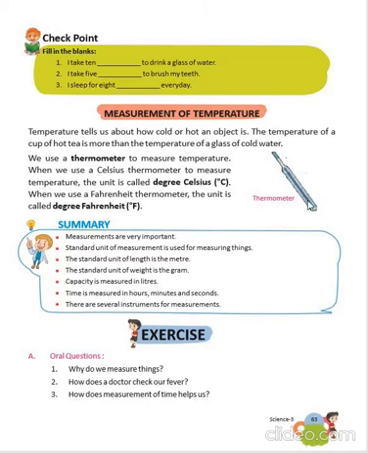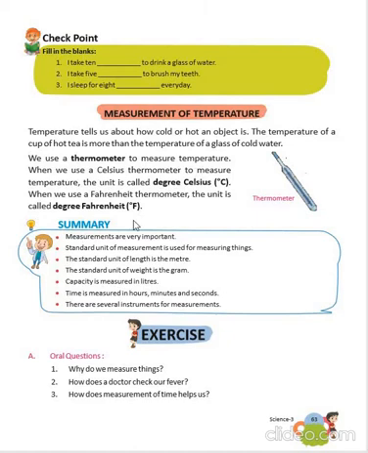A thermometer is used to measure temperature, and the units we use are degree Celsius and degree Fahrenheit. When we use the Celsius thermometer, its unit is degree Celsius. And when we use the Fahrenheit thermometer, its unit is degree Fahrenheit.